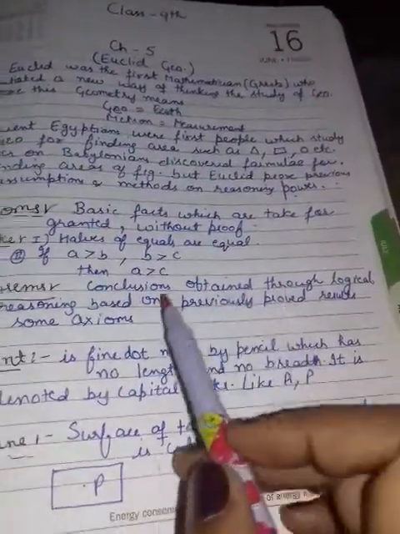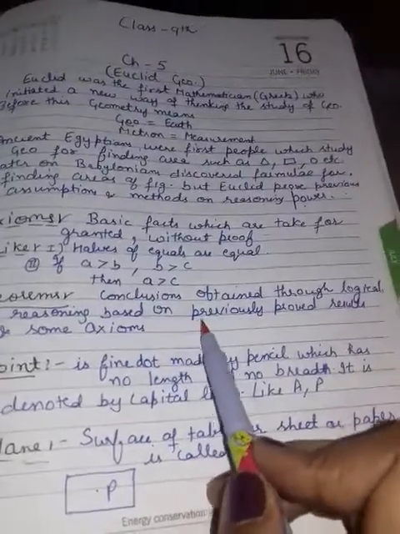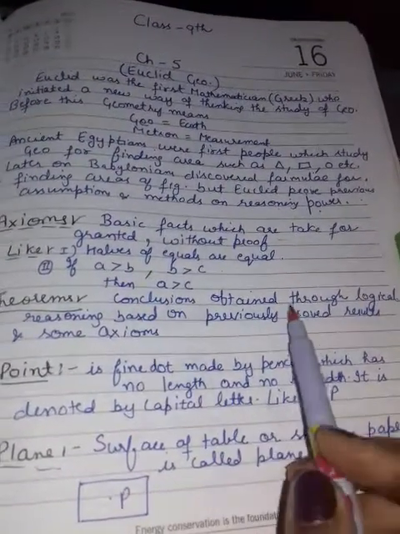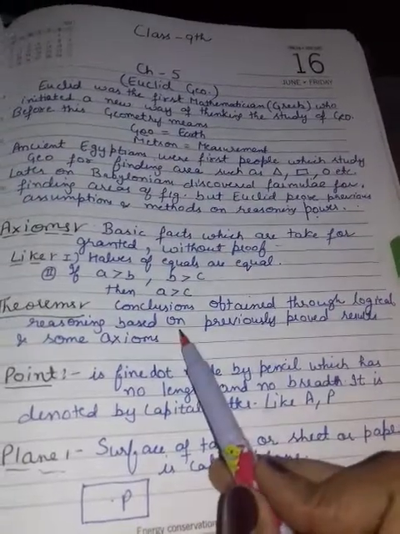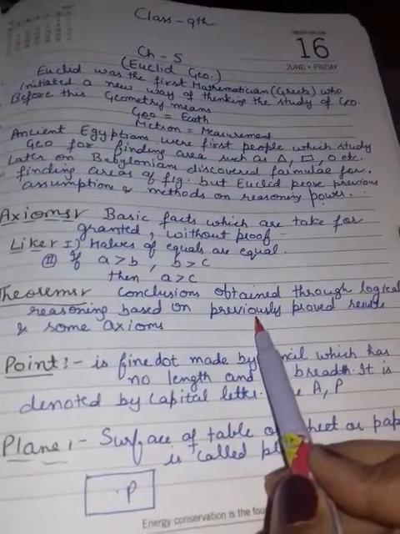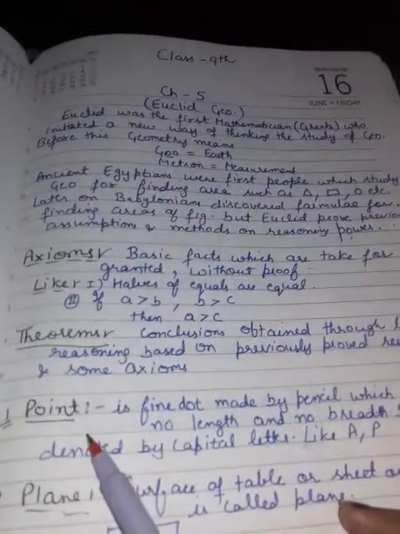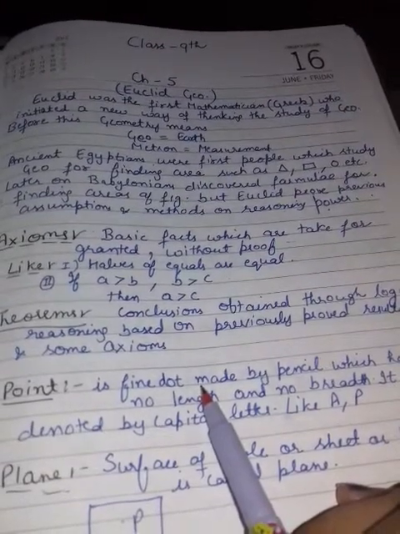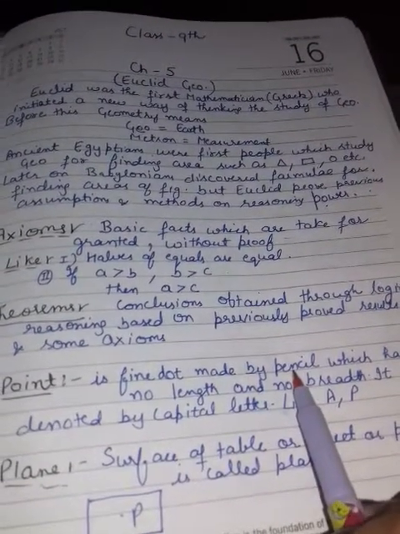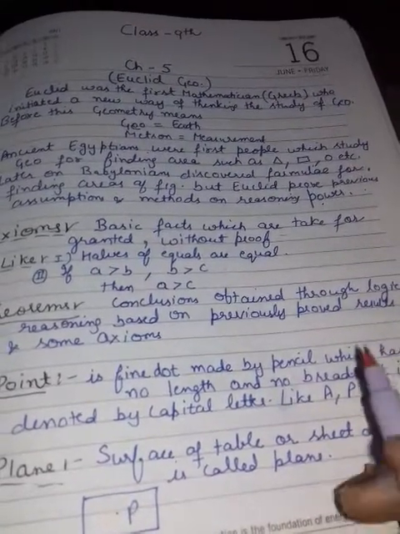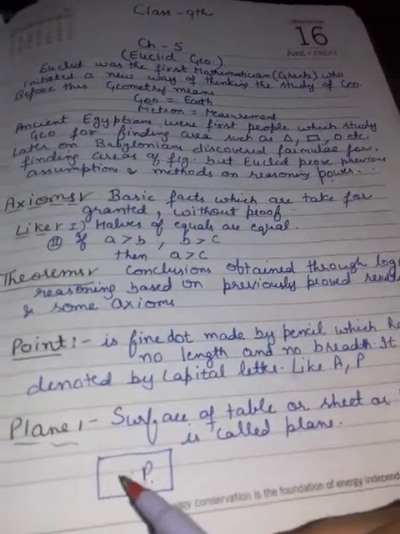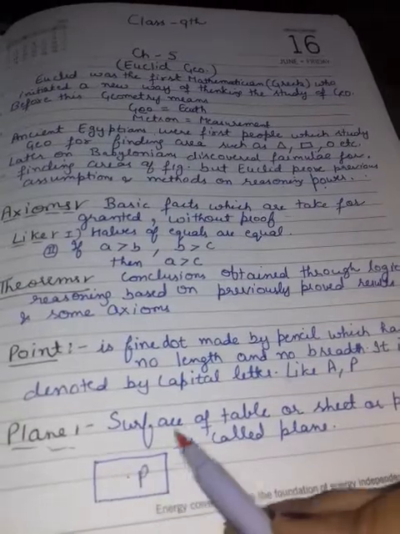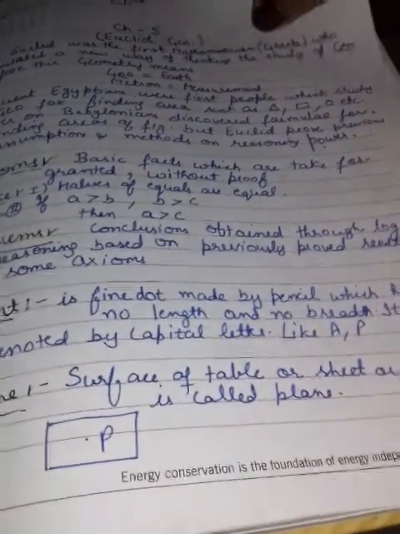Now I will tell what is a theorem. Conclusions obtained through logical reasoning based on previously proved statements are known as theorems, which you prove by logical reasoning. Now I will tell what is a point. A point is a fine dot made by pencil which has no length and no breadth. It is always denoted by a capital letter like A, P, B. Plane: the surface of a table, sheet, or board is called a plane. This is your plane.